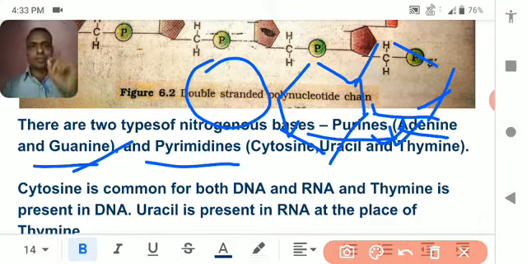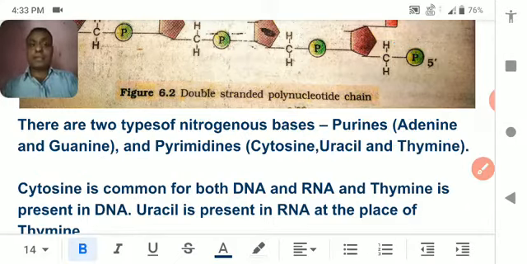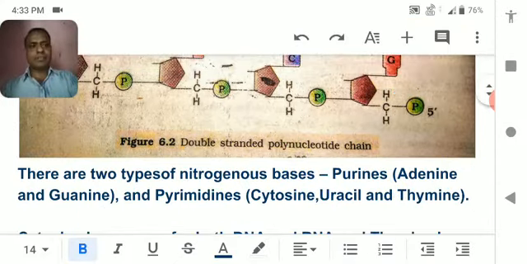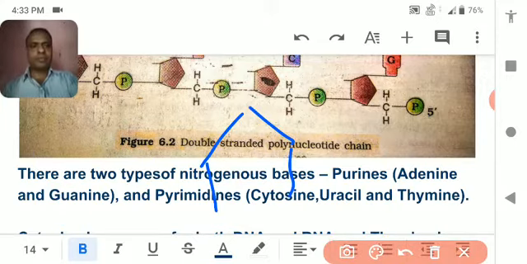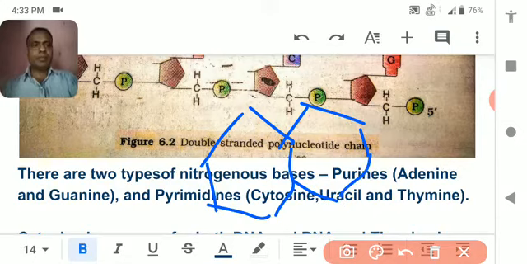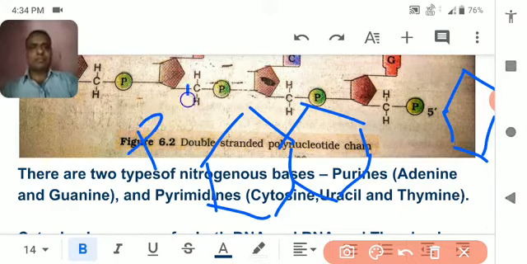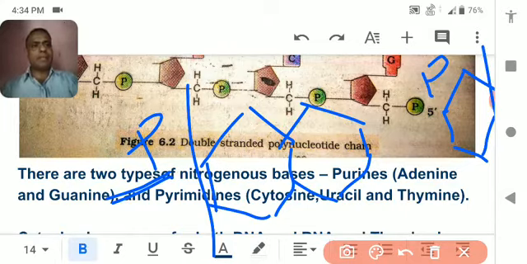Sorry, one mistake is done over here. Purine has double ring. Okay, purine has double ring and pyrimidine has single ring. So if in this helix there will be purine, in another helix there will be pyrimidine.